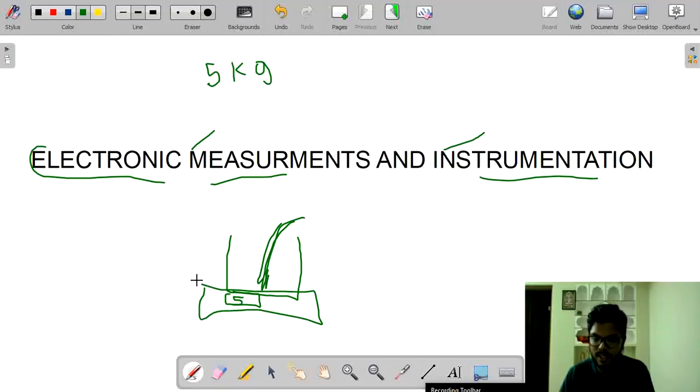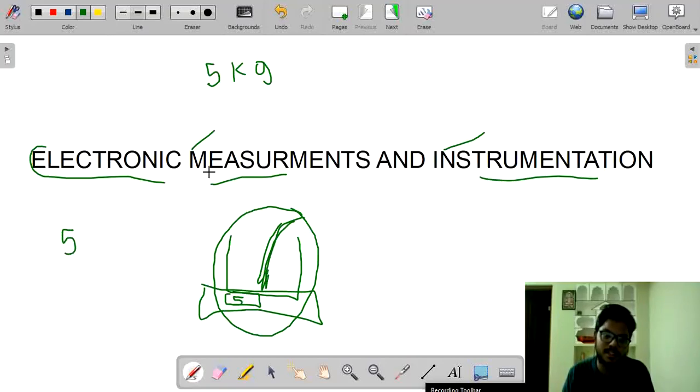By this example, we can clearly understand that measurement is the process of determining the value. How much value? It is 5 kg. So it is the process of determining how much weight we have kept. To determine this is called a measurement. Then what is an instrument? An instrument is a device which is used to determine the value. This weighing machine is an instrument such that it will decide the weight of the sugar.